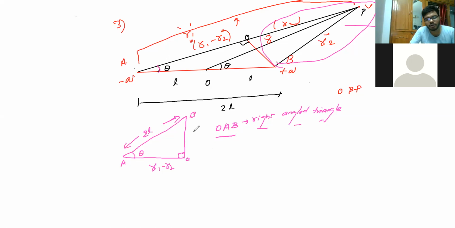Now, if you see that I don't know the opposite side, I'm not going to consider this opposite side. So instead of taking the opposite side, I'll take cos theta. Can you say cos theta is nothing but adjacent by hypotenuse, R1 minus R2 by 2L, correct?